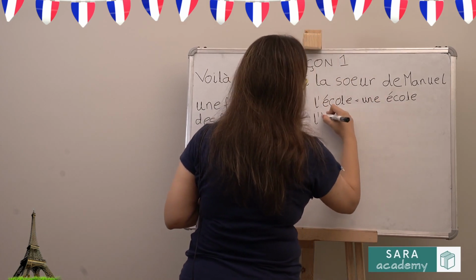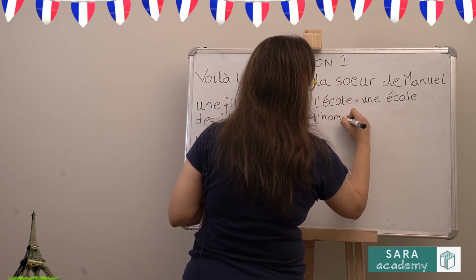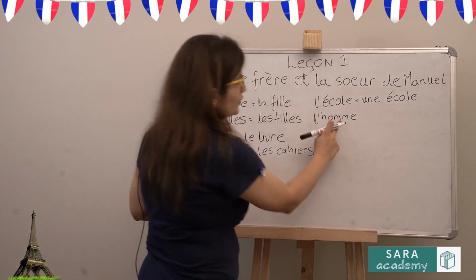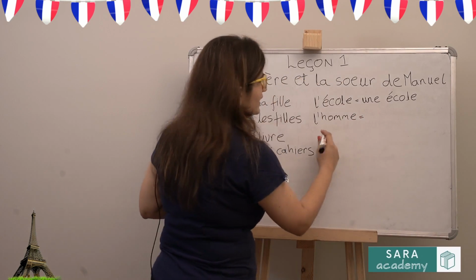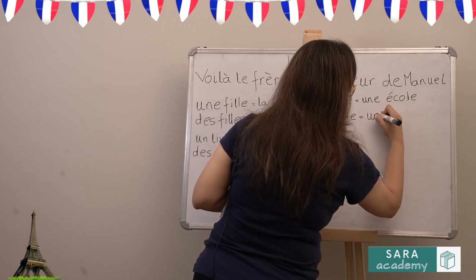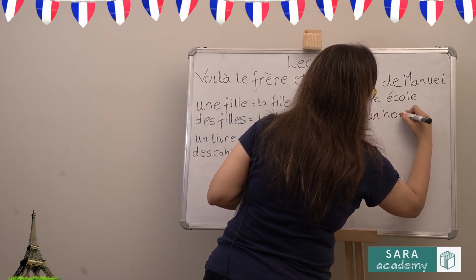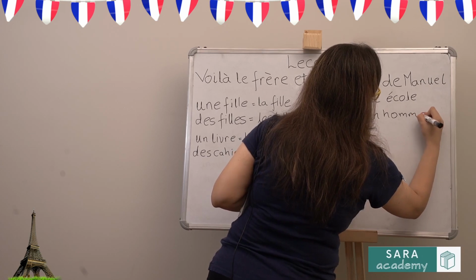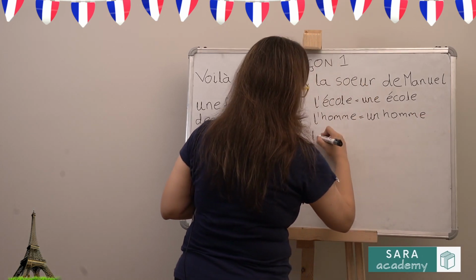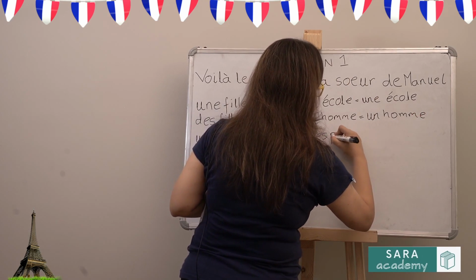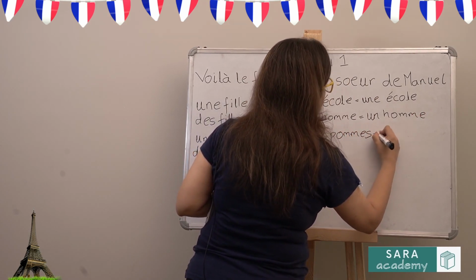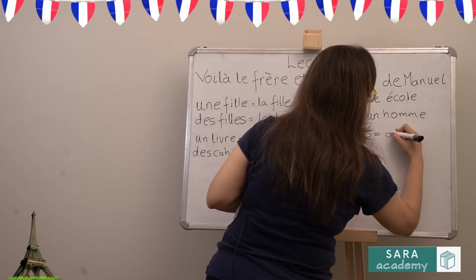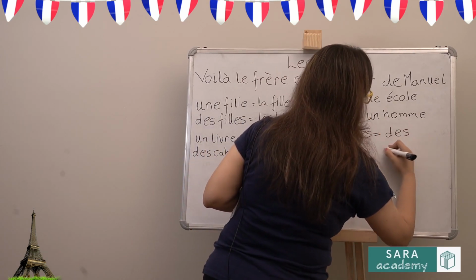Similarly, l'homme, which means a man. So by looking at l apostrophe, you will not know what is the gender of homme. But if you have memorized your vocabulary, you know this is masculine, homme. And if it was les pommes, for example, which is the apples, this will convert into des pommes.